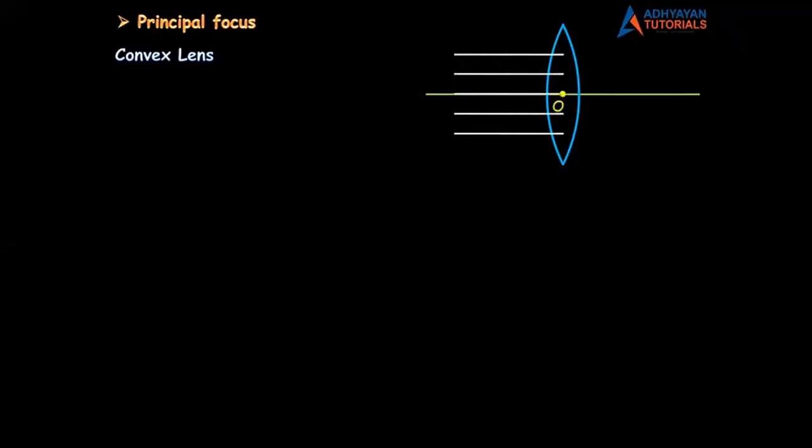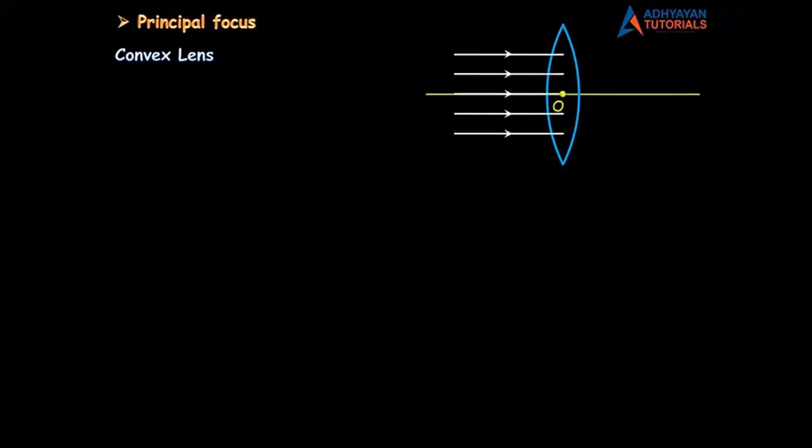So अपना principal focus है ना, भी एक point है. अब ये कौन सा point है? This we will learn separately for concave and convex lens. Let us first understand the principal focus of a convex lens. So obviously ID का convex lens. Acha, tell me, if this is a convex lens, what is this line called? Definitely principal axis.